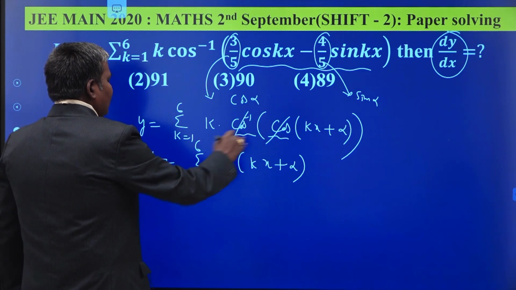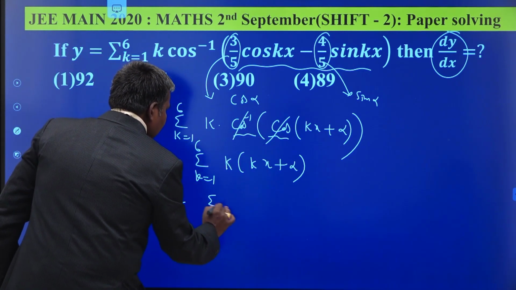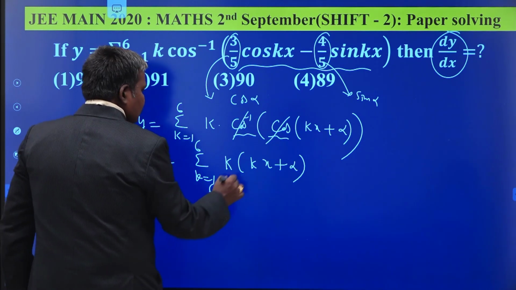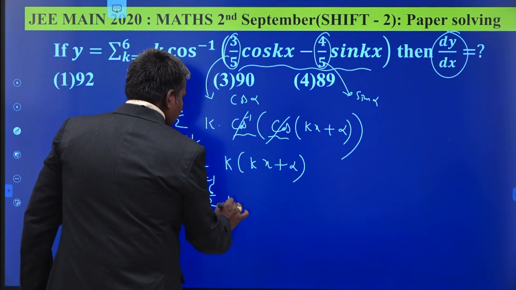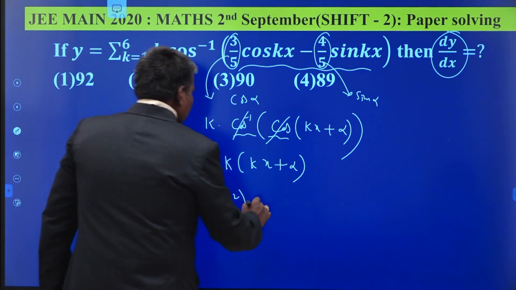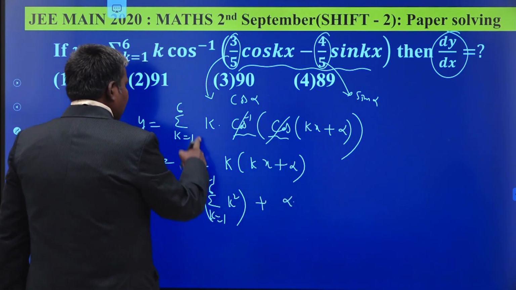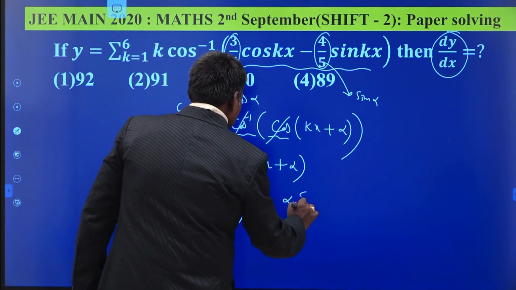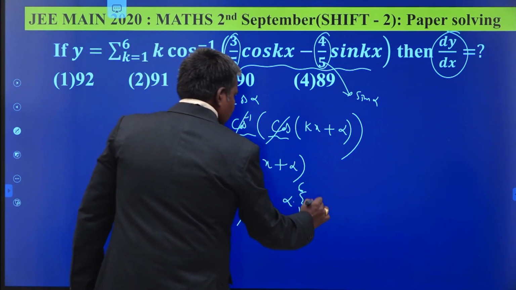Then if you find the value itself, you can find its derivative. This is nothing but sigma k equal to 1 to 6. It is independent of x. Take x outside. X times of k square plus alpha coming outside, sigma k equal to 1 to 6 k times.